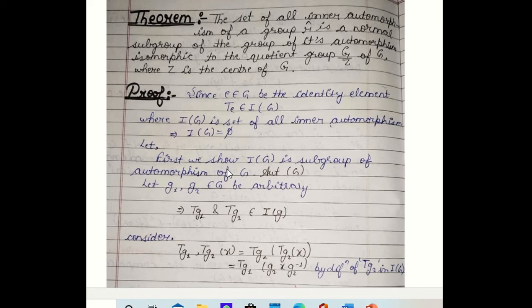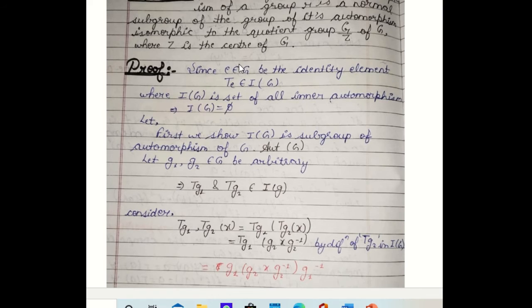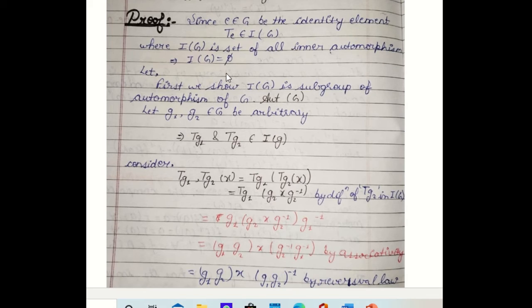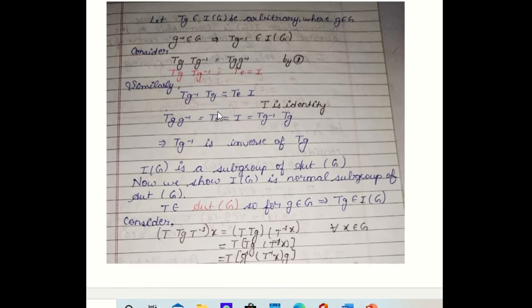So let G be a group and E be the identity element of G. So TE, you can say, is defined as an automorphism, and IG be the set of all inner automorphisms. So TE will belong to IG. So this implies IG will not be empty. So IG is not phi, that is, the set of all inner automorphisms is not empty. So now we have to show IG is a subgroup, and then we show it is a normal subgroup.